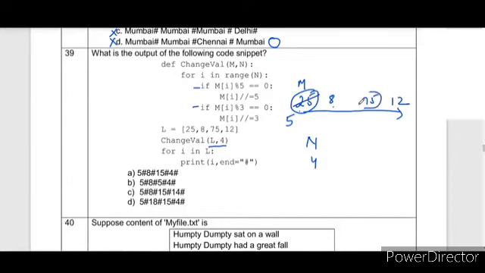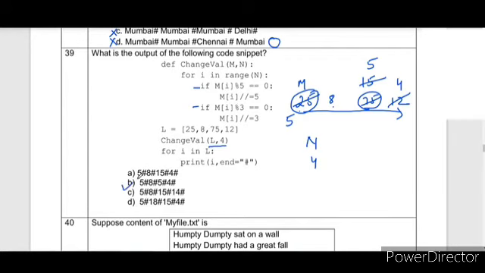So next comes 75. 75 divided by 5 will become 15. Now the next condition will be satisfied. 15 modulus of 3 is fine. So it will divide. 15 by 3 will be 5. In the next case, the first option will not be satisfied, but it is satisfying the second option. 12 divided by 3 is 4. So the answer will be 5854.